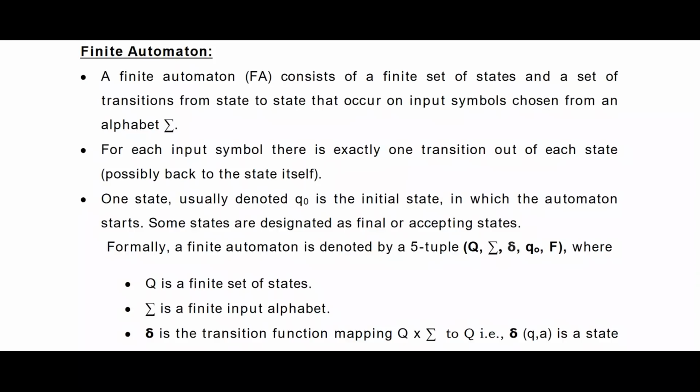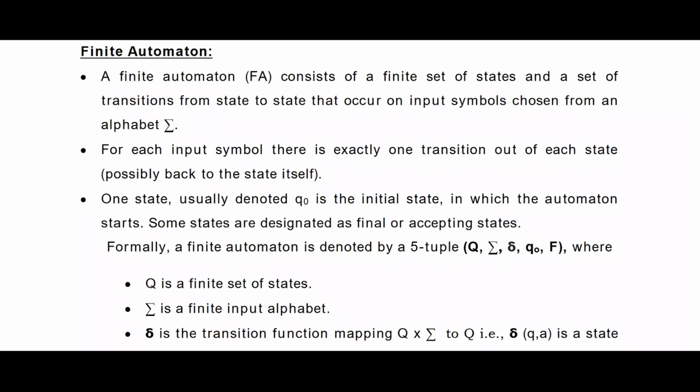In this video, I am going to explain what a finite automata is. In the previous video, I already discussed what an automata is. An automata is an abstract machine which is a computational model. Its duty is to take the inputs from the input string, and accordingly it changes from one state to another state, and finally it settles at some state. If the settled state is a final state, then we treat the string as accepted. Otherwise, the string is not accepted.